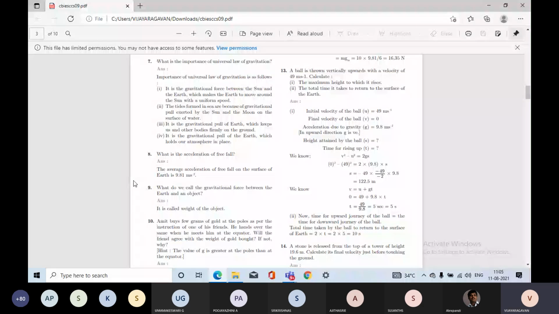So who can say the answer for this? Who can solve this? Minus into minus becomes plus because it is whole square. So 49 whole square, minus 49 minus 49 becomes plus. So 49 into 9.8 divided by 2. Who can solve this sum? Tell me. First of all, you can do 49 into 49, which is 2401, into 9.8.